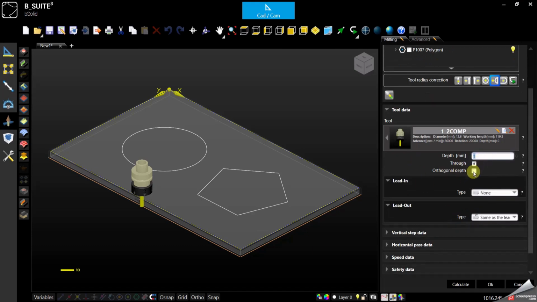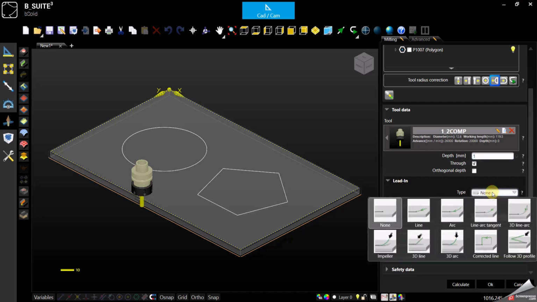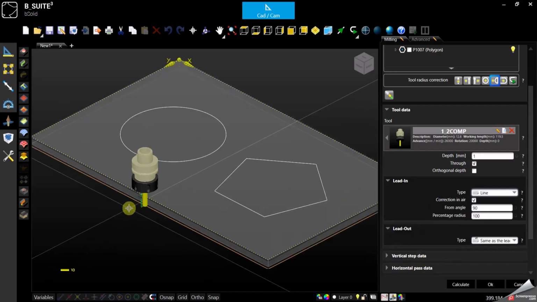We have seen already the depth, so then we will have lead in, lead out. So we have different types, and as I always say, bSolid has a graphic that helps a lot. So if you are not sure about what the specific lead in, lead out, or what the specific parameter will do, just try and see the graphic what it is gonna do.